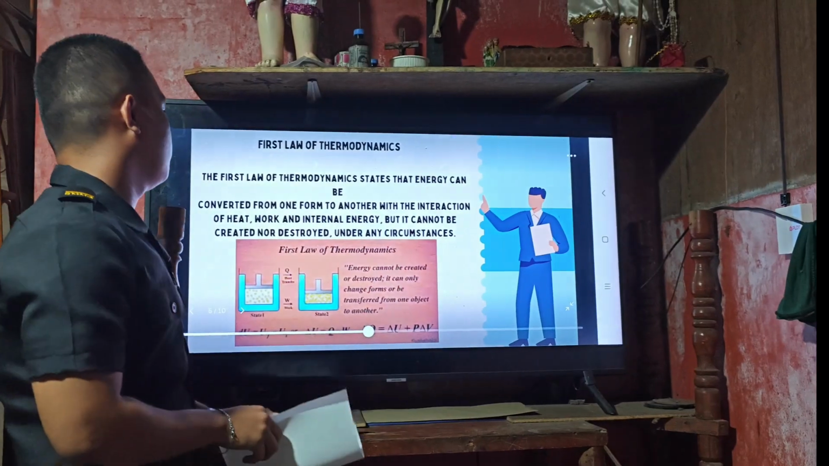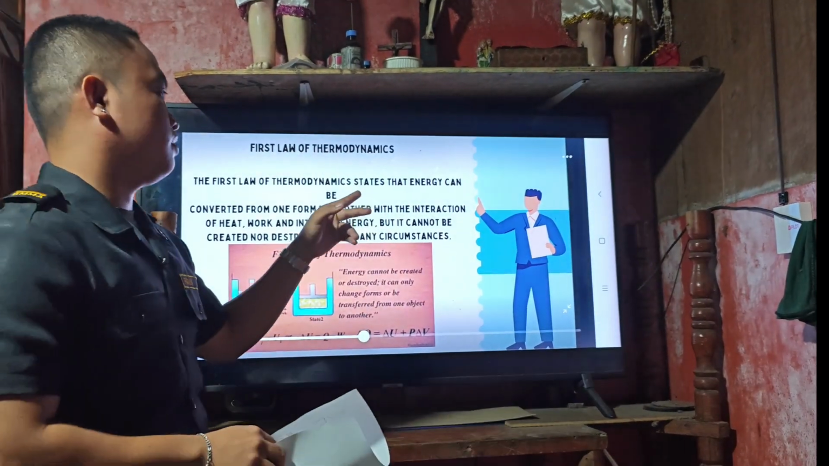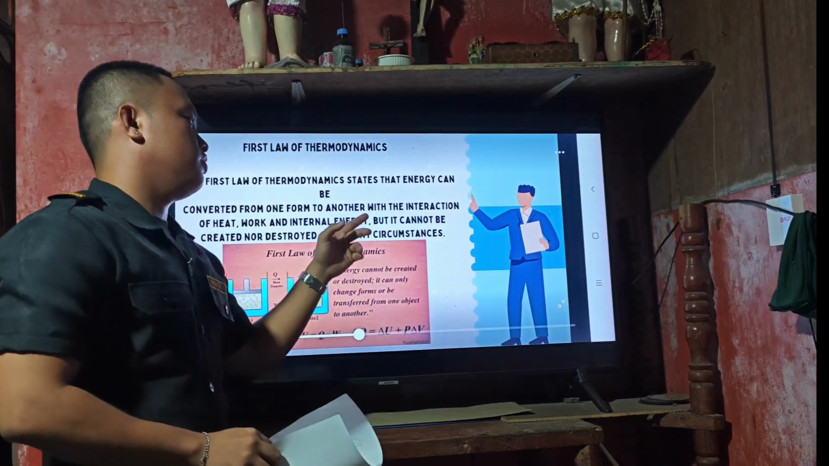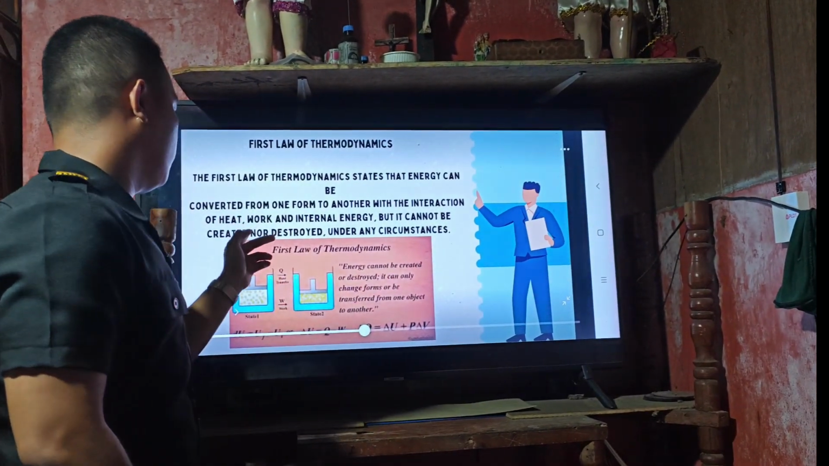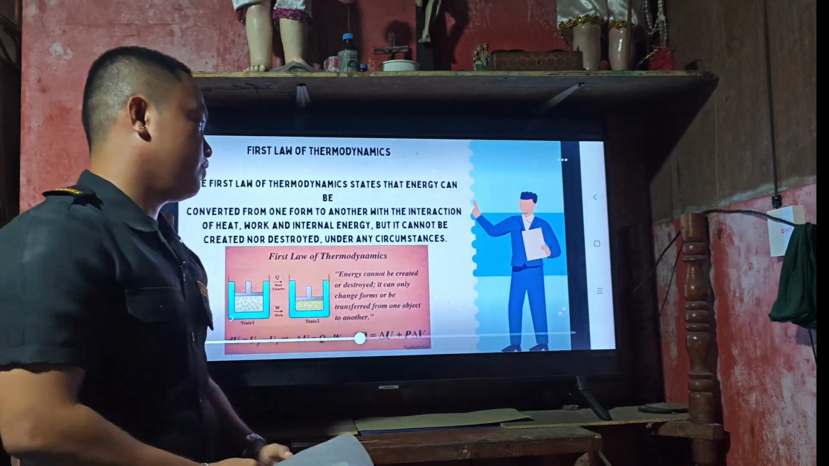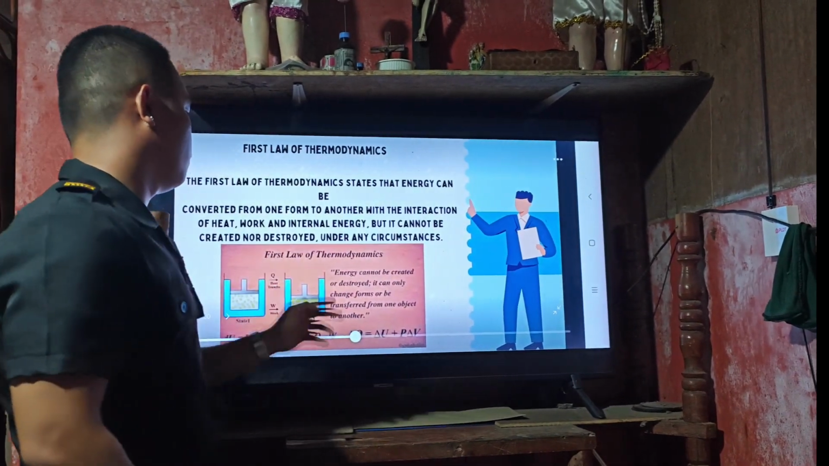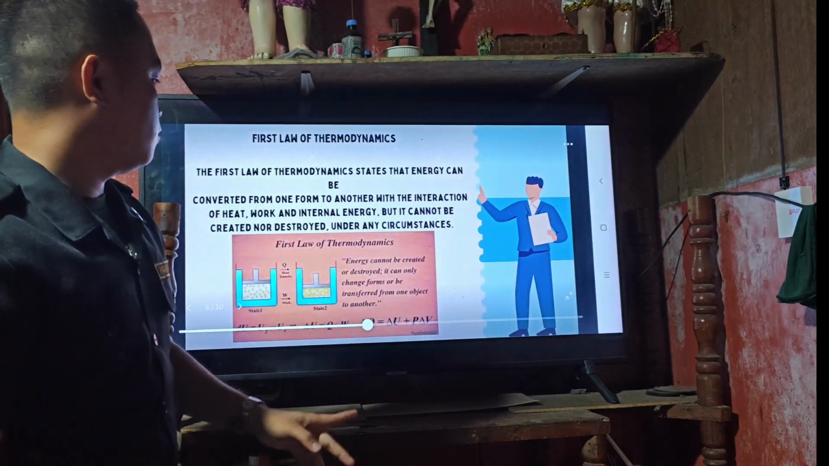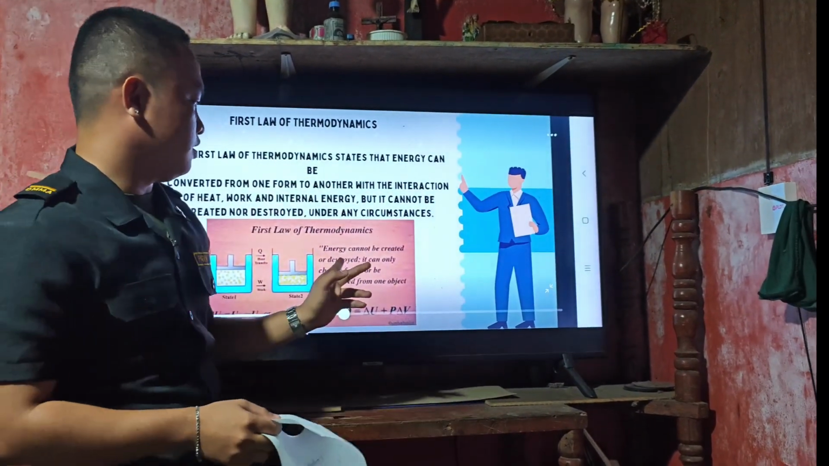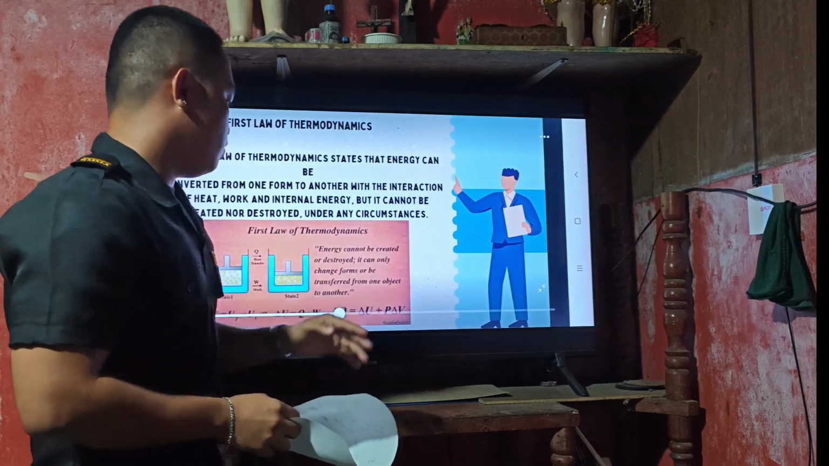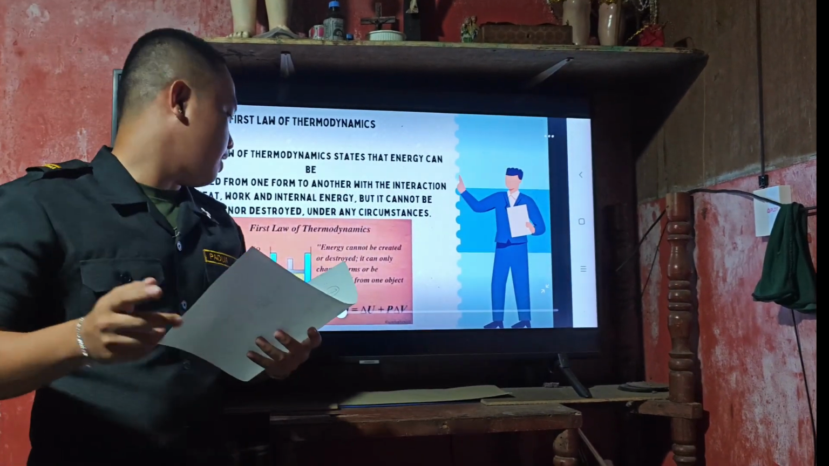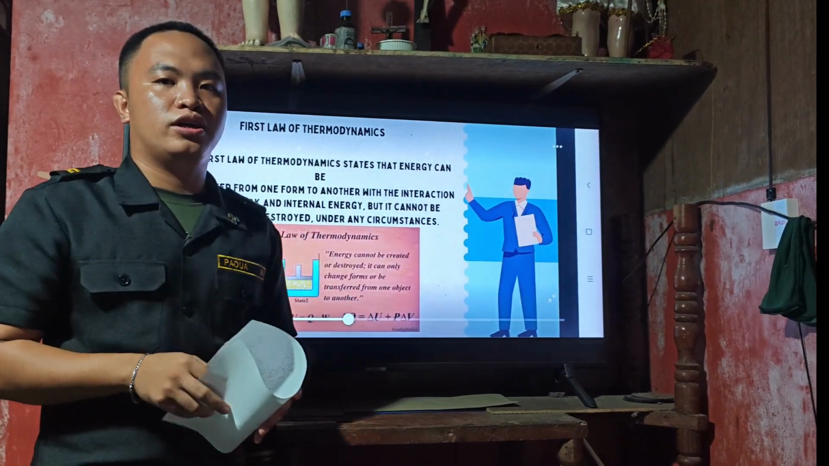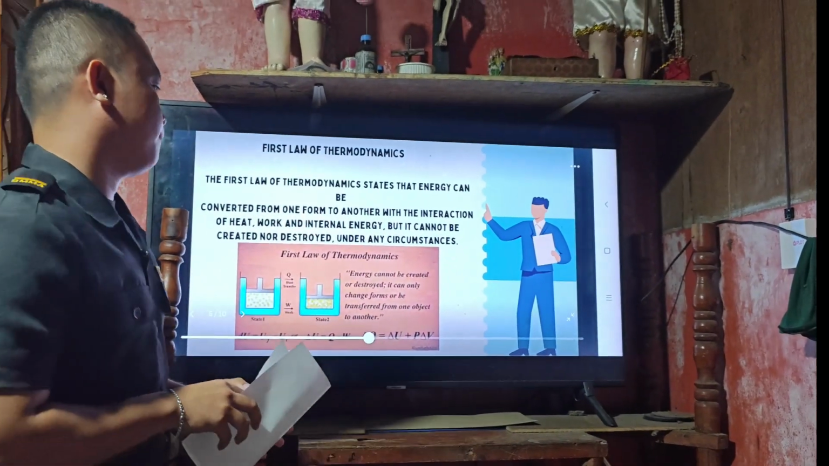First law of thermodynamics. The first law of thermodynamics states that energy can be converted from one form to another with the interaction of heat, work, and internal energy, but it cannot be created or destroyed under any circumstance. So, the first law of thermodynamics: energy cannot be created or destroyed, it can only change form or be transferred from one object to another. So this is another example.